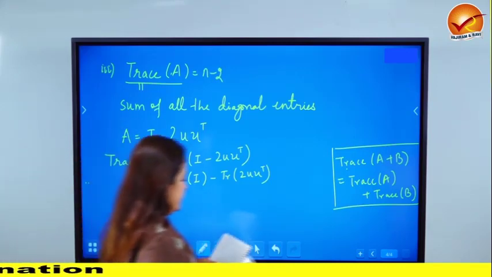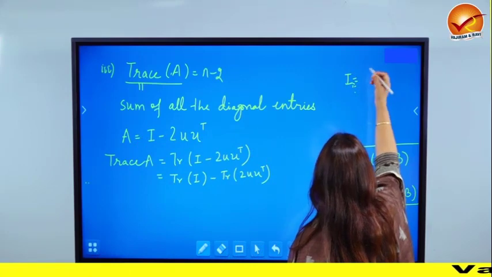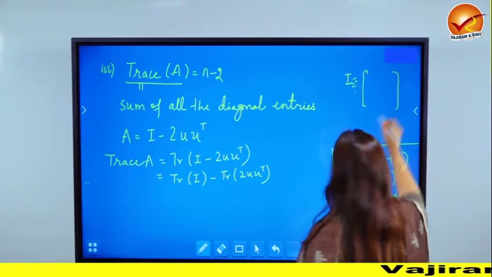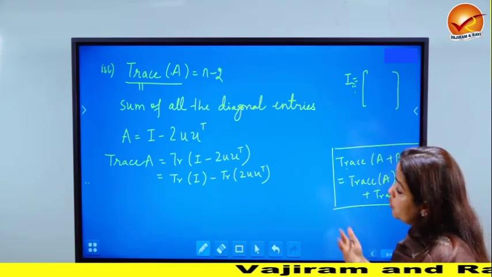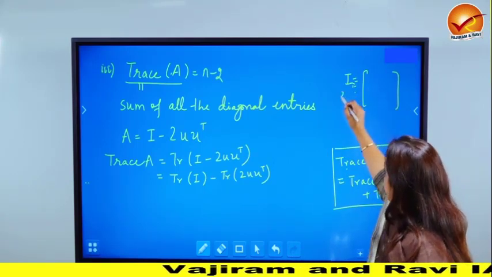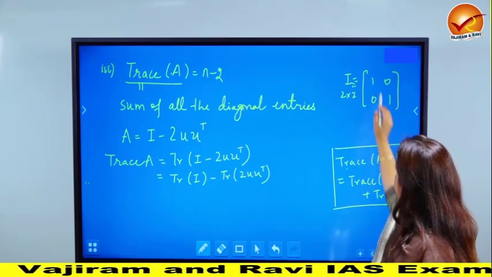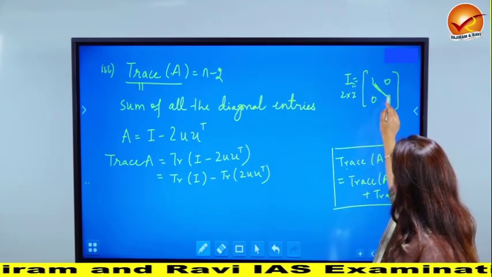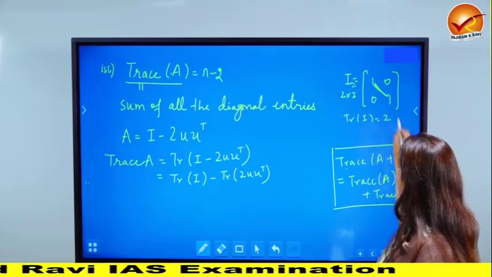So identity matrix, anytime a question is on an n cross n matrix, if you want to really visualize it well, you can put n equal to 2, 3 and see what is happening. So if I say let me take a 2 cross 2 matrix, okay. Now, what is the trace? It's going to be the sum of the diagonal entries. So the trace of identity in this case is going to come out to be 2.